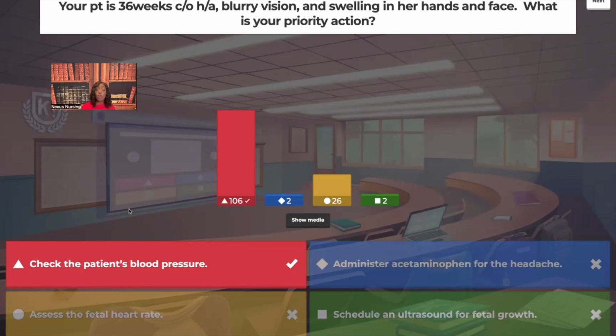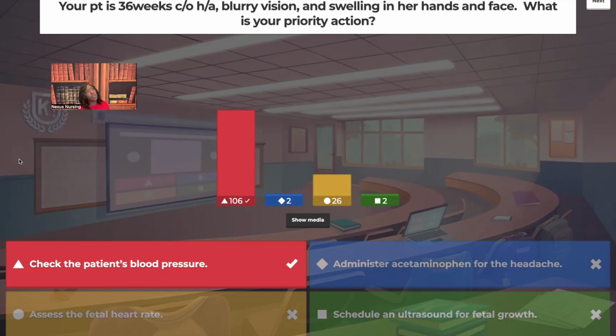And last, schedule ultrasound for fetal growth. Well, why would we do that when something's going on with the patient right now? Whenever something is acutely happening with your patient, you want to assess what's happening with your patient right now. Don't be distracted by the answer choices where you're worrying about something later. When you choose that, you're letting the test writer know you're not really a good nurse. You're going to leave your patient right there in front of you. Okay, so that's why we're choosing to check the patient's blood pressure. That's right, Francesca. We're worried about the mom, then the baby. Very good.